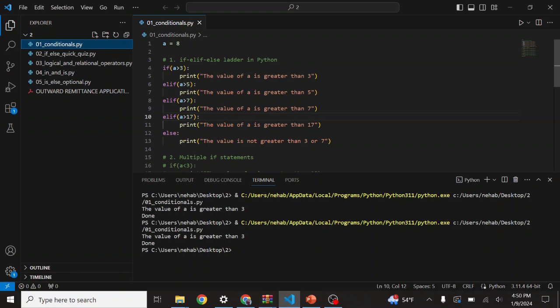So our program is that if a is equal to 8, then find out if a is greater than 3, greater than 5, greater than 7, greater than 17, right? Our first command is that if a is greater than 3, right? You can see here, first of all, I have made some indentation. I have made some space, and the space should be equal in all, right?